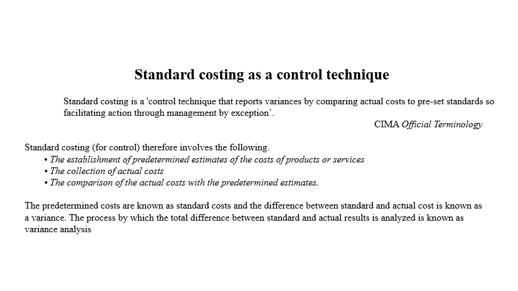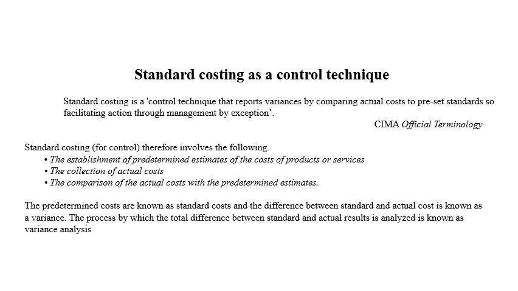Standard costing for control therefore involves the following things. Number one, establishment of predetermined estimates of the cost of a product or service. As I already mentioned, you need to establish what the cost of our product or service could be. Then the collection of actual cost.